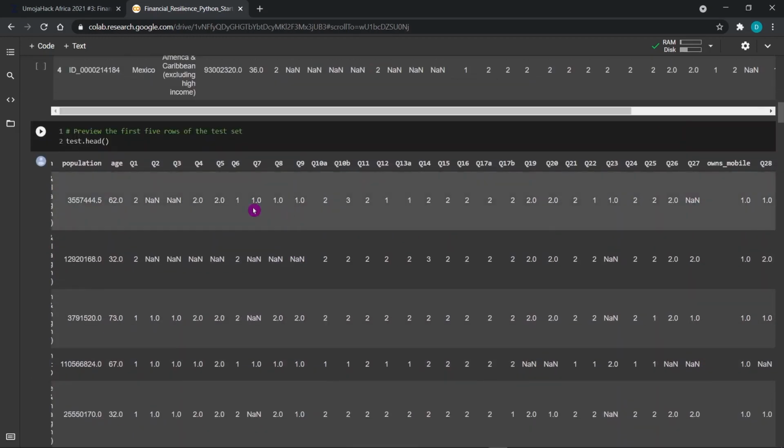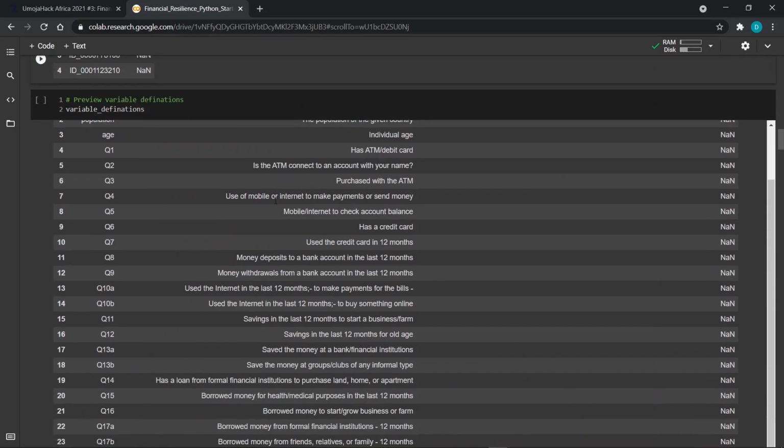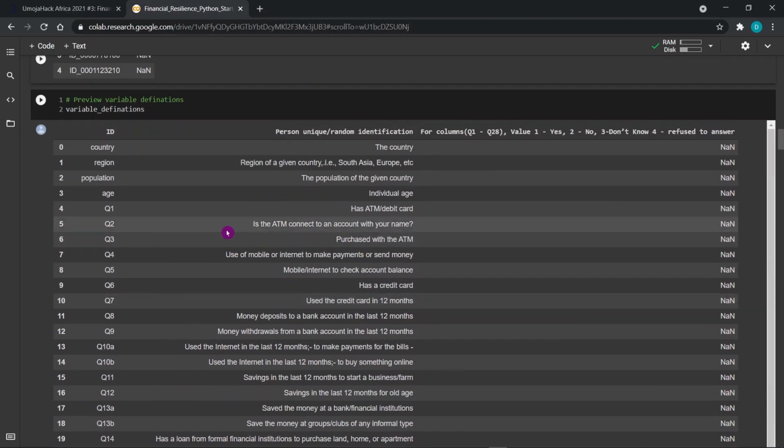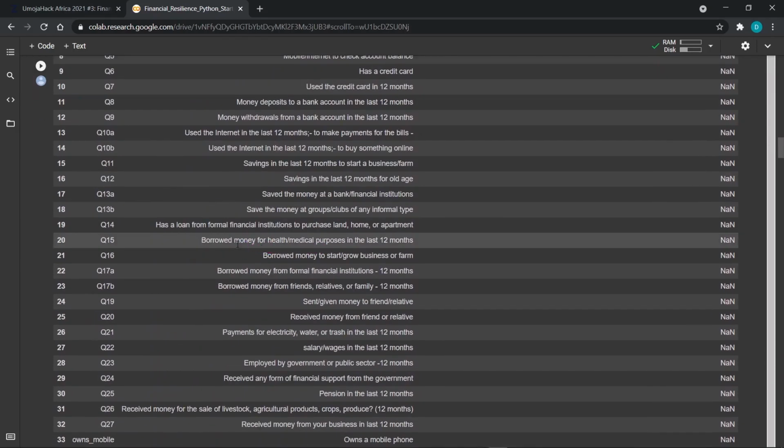So we saw these column names of Q1, Q2, Q3. You can get the explanations and definitions down here. We can see that Q1 shows us whether an individual has an ATM card or a debit card. You can go on and check the rest.